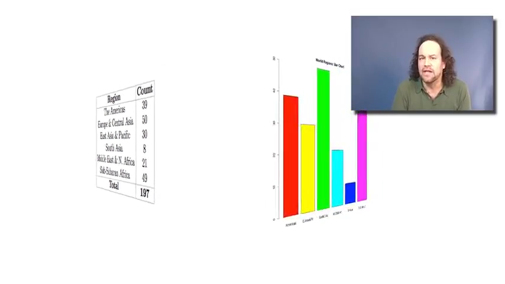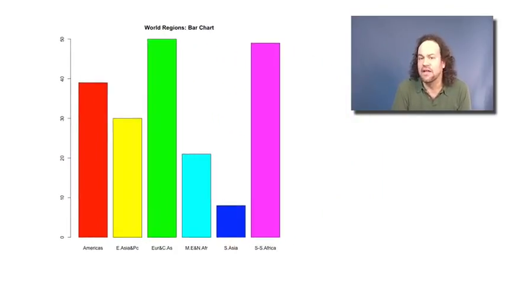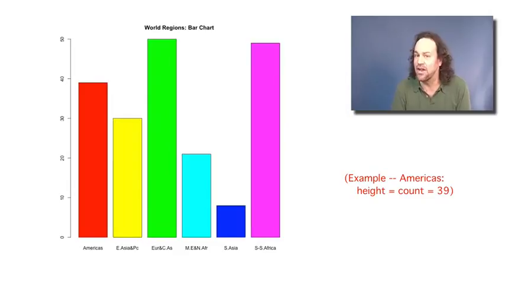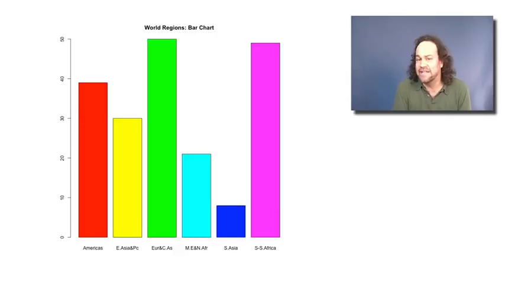One nice way is what's called a bar chart. And a bar chart, as illustrated here, just presents a separate bar for each of the different categories, in this case each of the 6 regions, and for each one the height corresponds to how many elements are in that region. So in that way, we've represented the counts as a nice looking little chart.